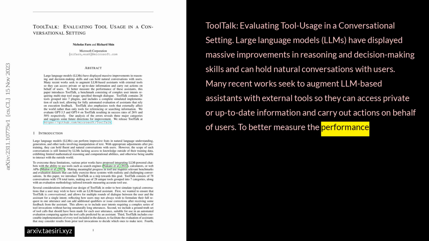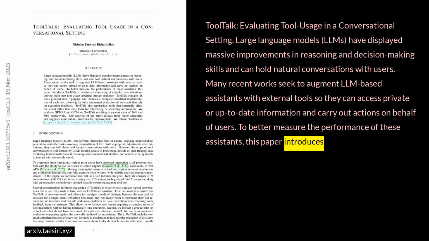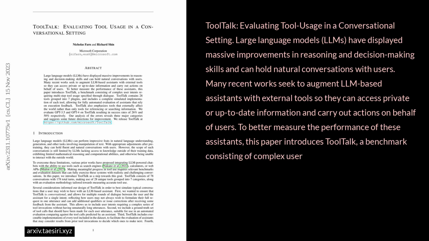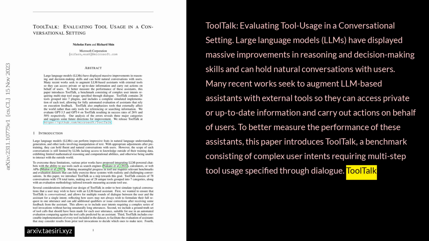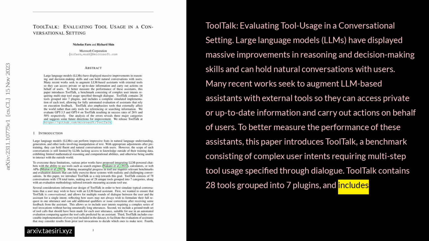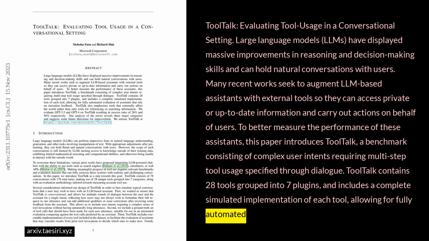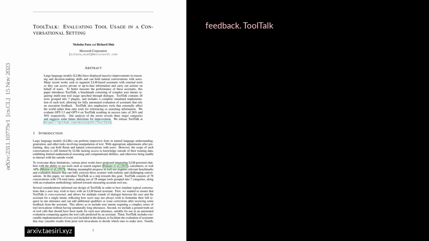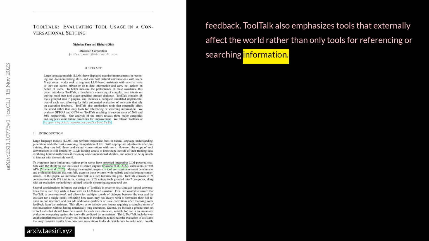To better measure the performance of these assistants, this paper introduces ToolTalk, a benchmark consisting of complex user intents requiring multi-step tool usage specified through dialogue. ToolTalk contains 28 tools grouped into 7 plugins and includes a complete simulated implementation of each tool, allowing for fully automated evaluation of assistants that rely on execution feedback. ToolTalk also emphasizes tools that externally affect the world rather than only tools for referencing or searching information.